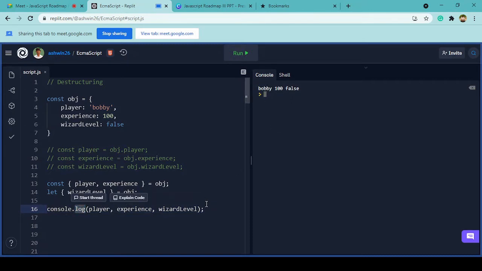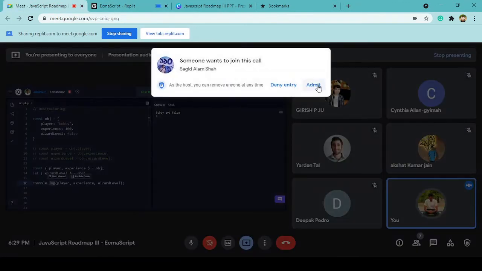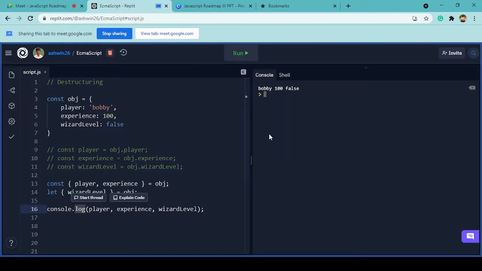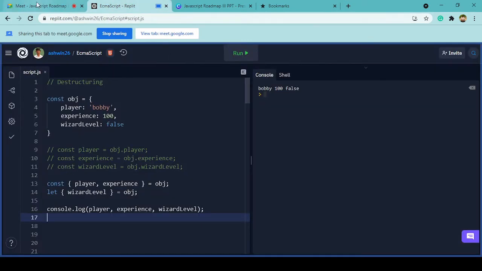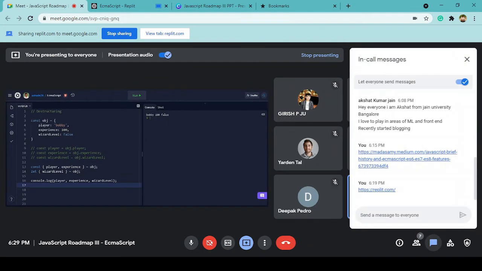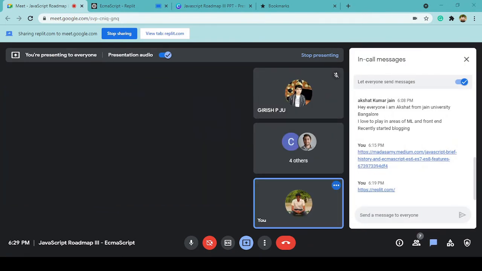So this was the entire concept behind destructuring in ECMAScript. Till now, does anyone have any doubts about the new syntax? Anybody? Anyone?